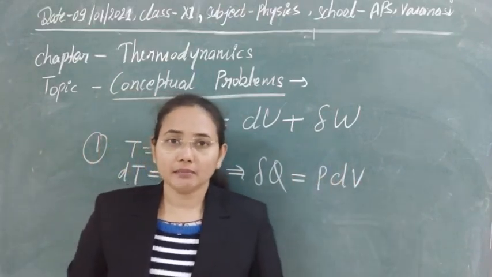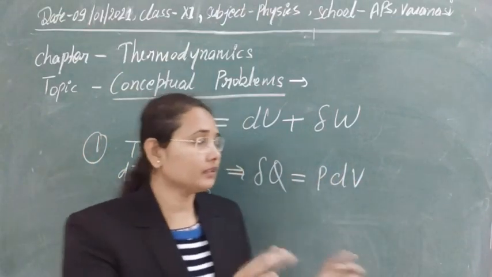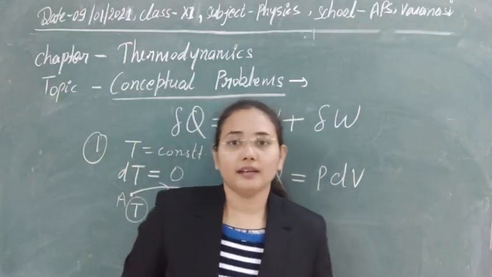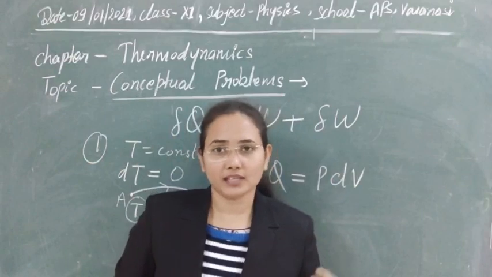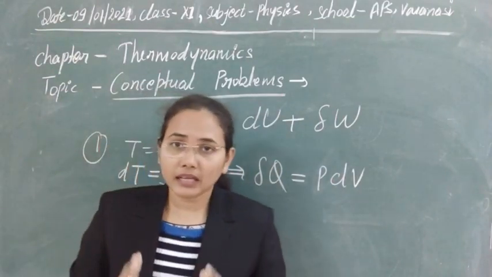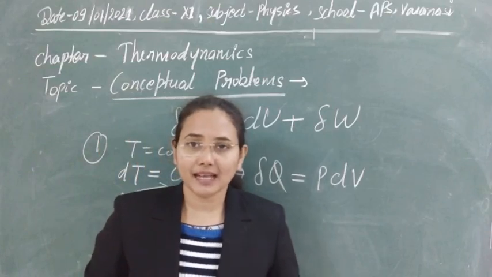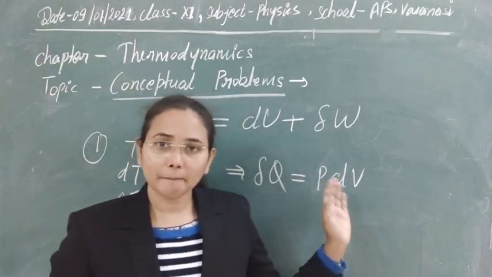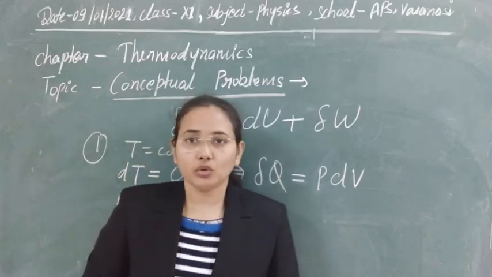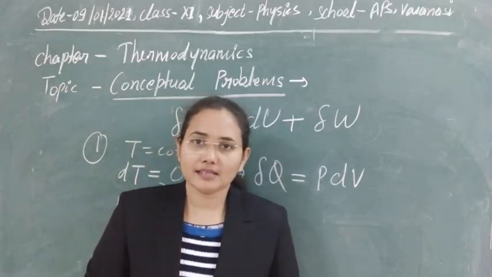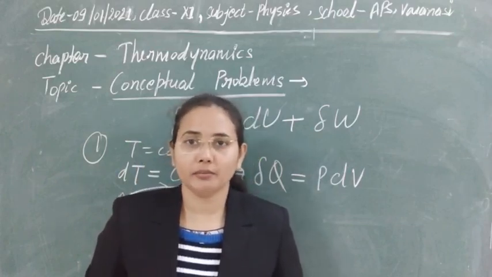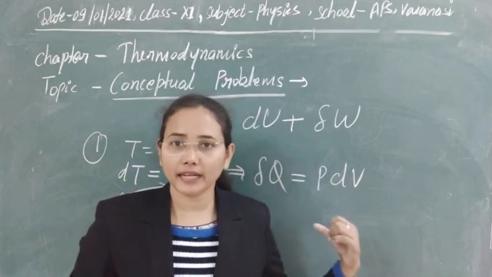The second process here is the adiabatic process. As I am explaining this in class also, that's why I am taking it in the video too. In the adiabatic process, as we are talking here about the first law of thermodynamics, no concept of entropy will arise here. The entropy concept arises in the second law of thermodynamics, so I am not going to take it here.